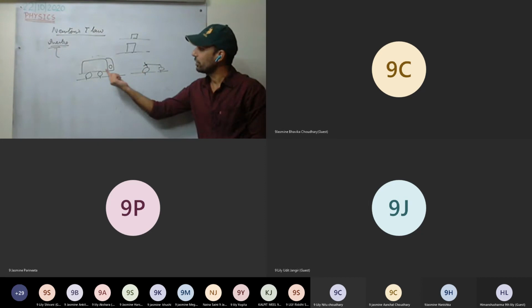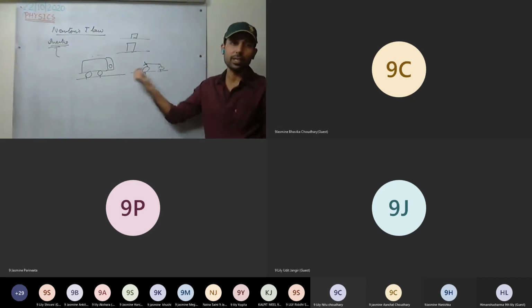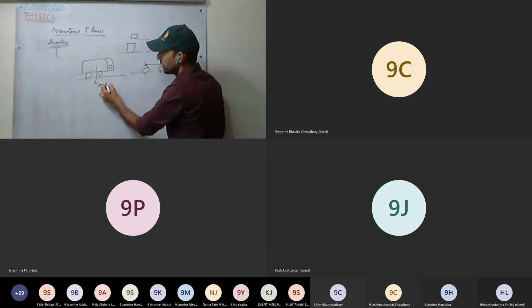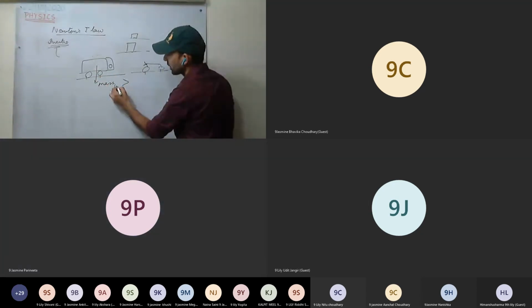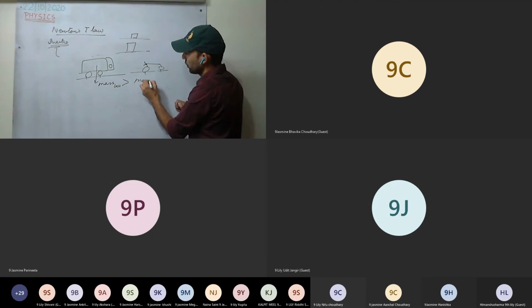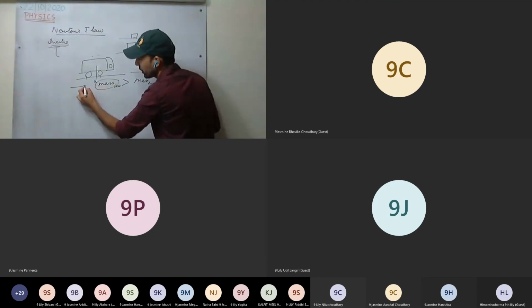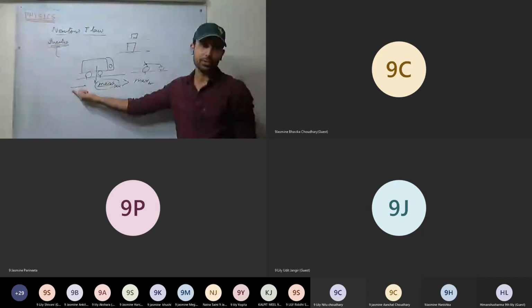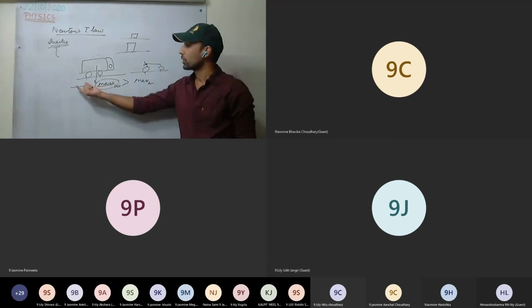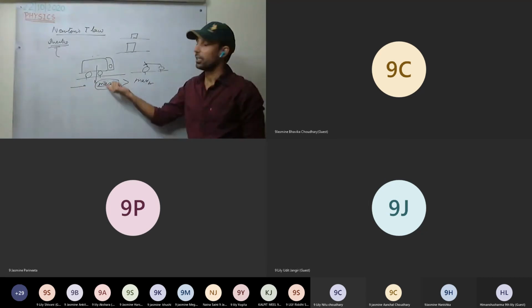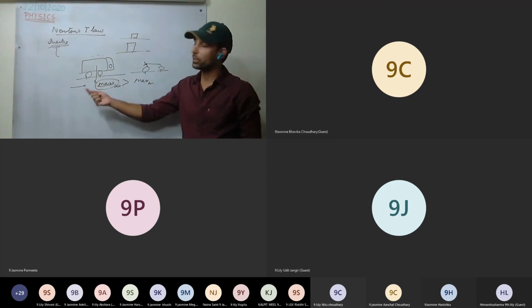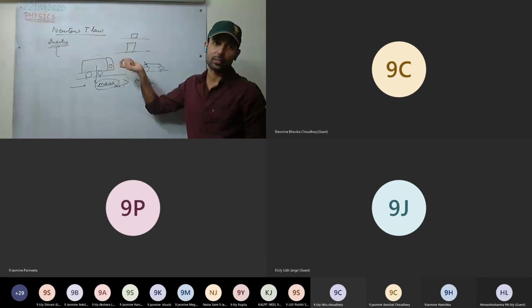So why do we have to apply more force to change its state? Because the truck has more mass than the scooty. That means inertia depends on mass. Inertia is directly proportional to the mass. More the mass, more the inertia. This is clear? So inertia depends on mass. If the mass of the body is more, more inertia will be there. More opposition will be there. More the tendency to oppose the change, more the tendency to retain the state.